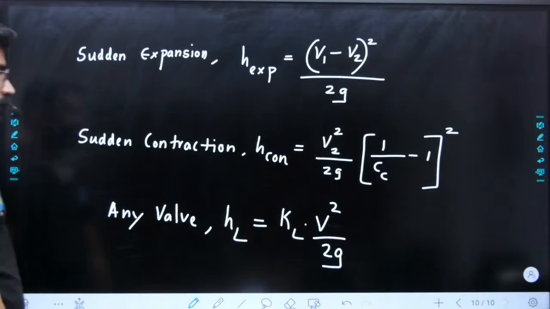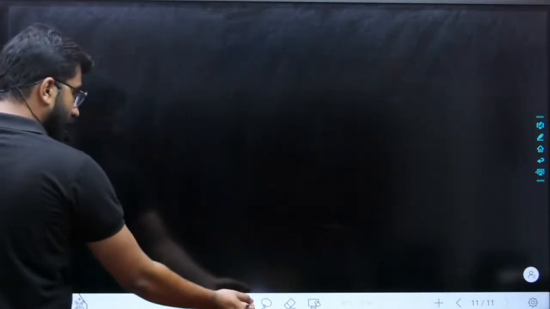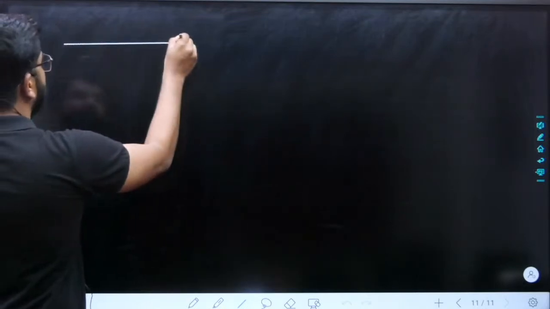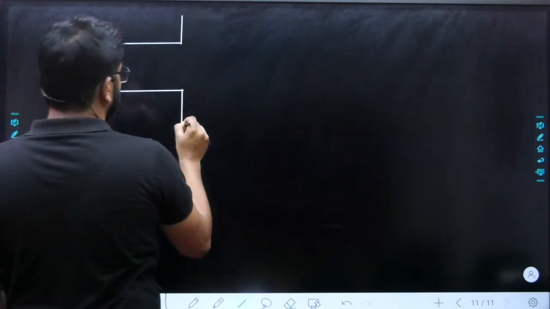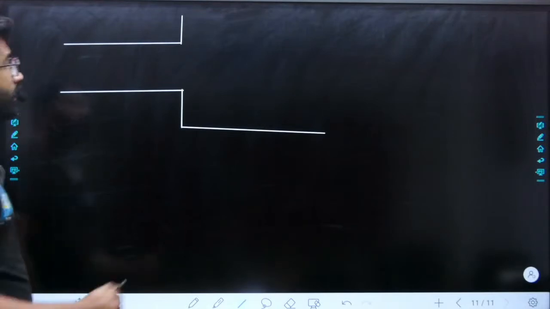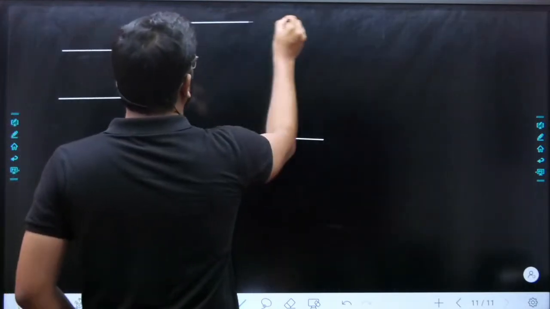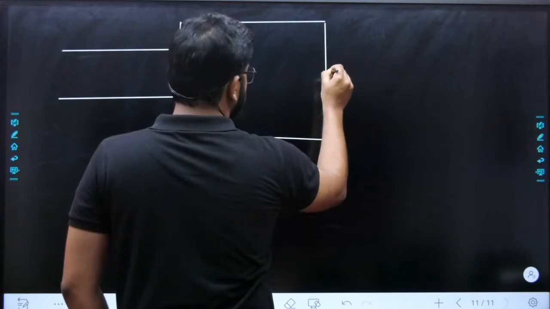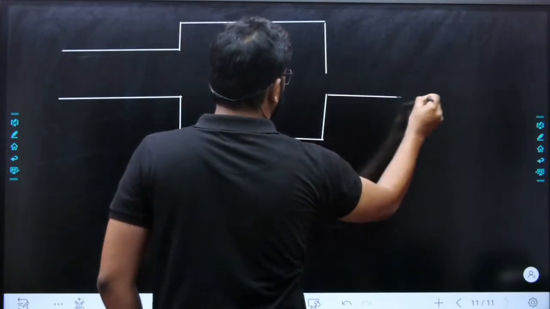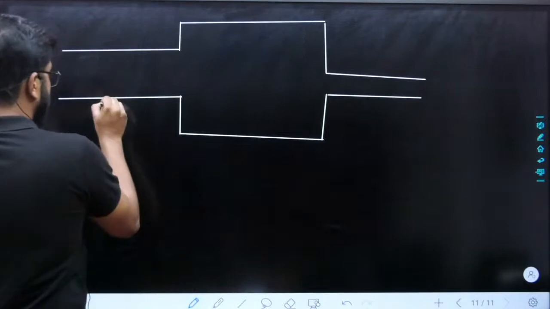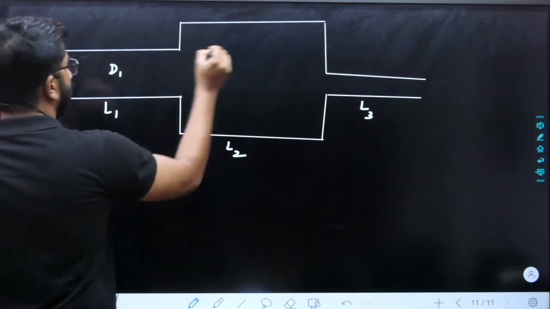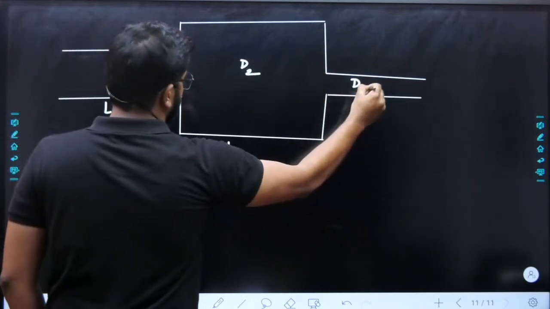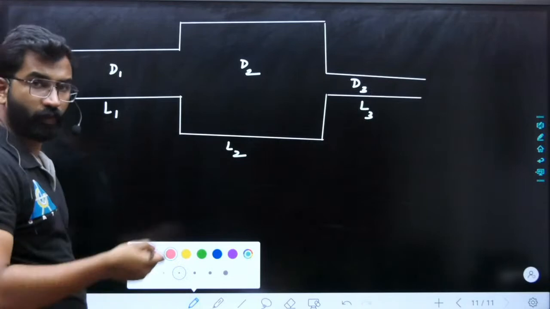Next part: pipes in series, pipes in parallel. That is another topic we have. If you have different pipes in series, like this, with lengths L1, L2, L3 and diameters D1, D2, D3. Whenever the pipes are in series, what is the speciality?